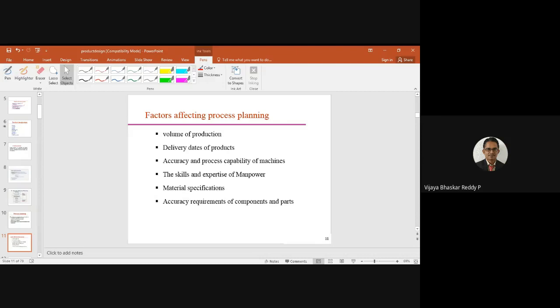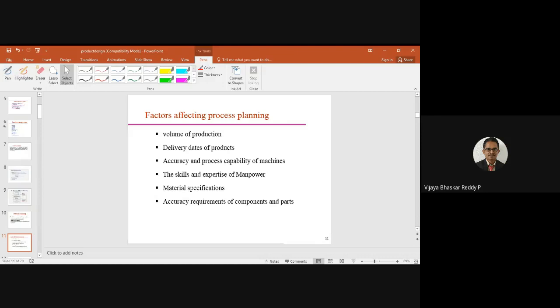Okay. Skills and expertise of manpower. What skills and expertise are required? Okay. Accuracy and process capability of the machines. To what extent quality? Earlier, if it was 1 lakh pieces, maybe 100 or 200 pieces would be defective. Presently we are following Six Sigma concepts. Okay, maybe 0.001 defective in 1 million pieces. That means very good quality. The cost concern with that wastage will be reduced. Definitely the quality cost will be increasing, but in the long run it is profitable.